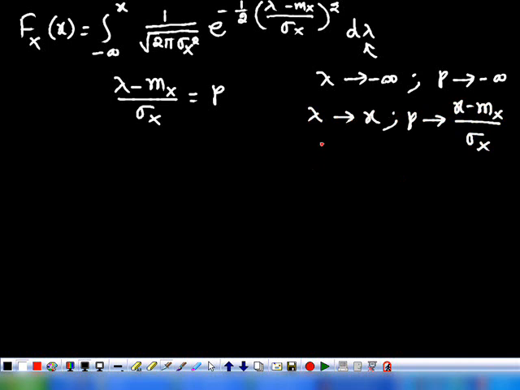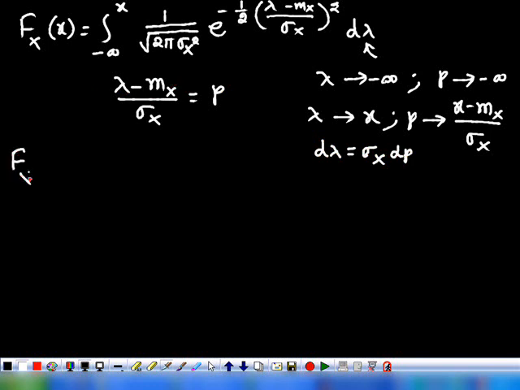And similarly, d lambda is equivalent to sigma x into dt. Is that right? See here, d lambda is equivalent to sigma x into dt. Why? Because mx is a real constant.